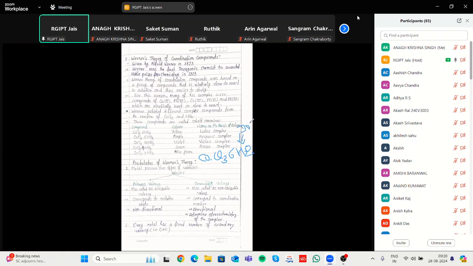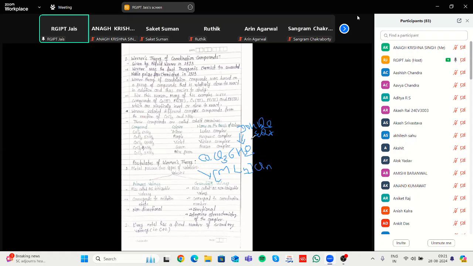But if it exists in a coordination sphere, meaning the sphere which has the metal and ligands, and some outer ligand is also attached, this way. This is the coordination sphere, and this is the double salt.